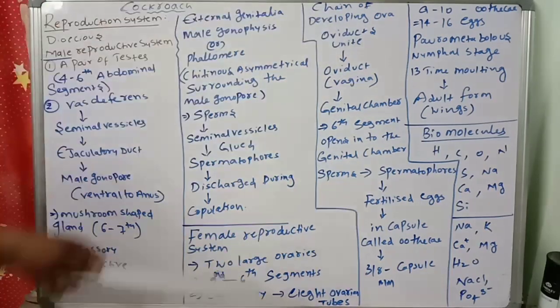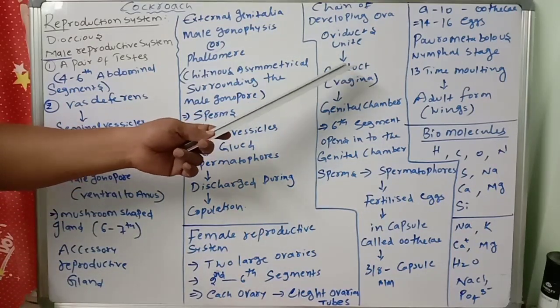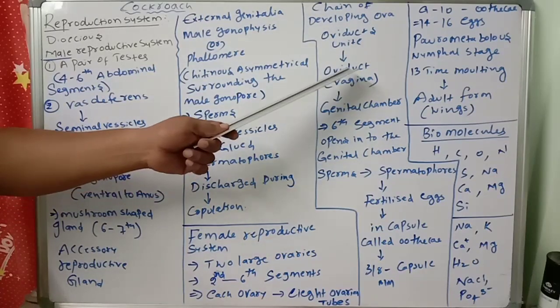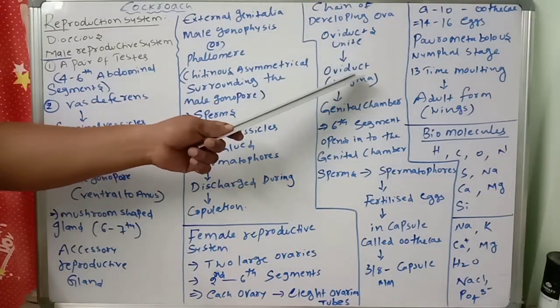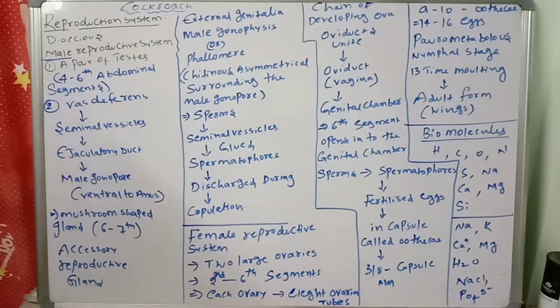Next, the oviducts. From each ovary, the oviducts unite to form one big oviduct, nothing but the vagina. It will open into the genital chamber.